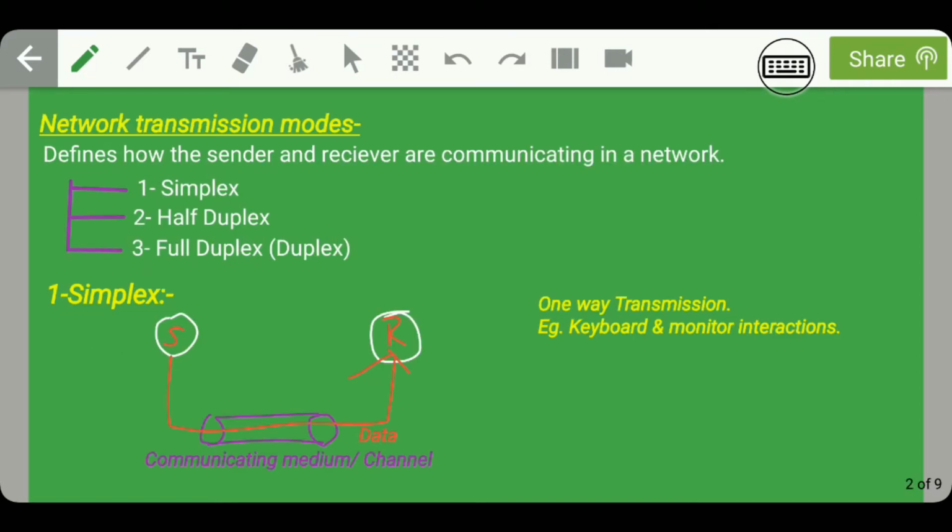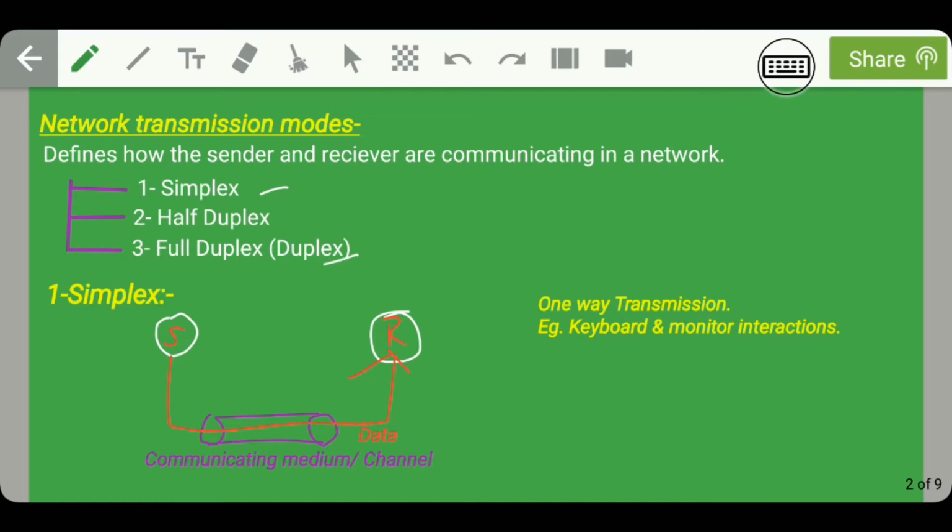So guys, till now we have discussed what we mean by network, what is the block diagram of a network, how we can say that a particular network is effective or not, various types of networks and various types of topology. So now let us discuss various network transmission modes. What does transmission mode define? It means how the sender and receiver are communicating in a network. There are three types of transmission modes in a network: simplex, half duplex, and full duplex transmission mode, which is also known simply as duplex transmission mode.